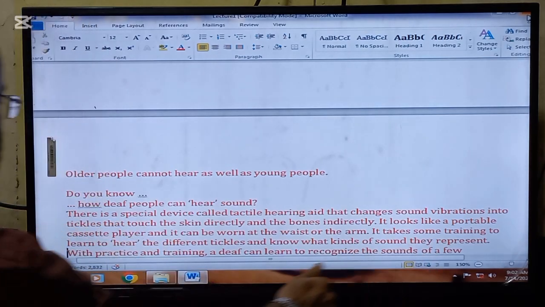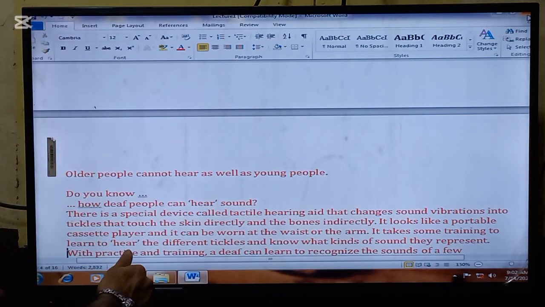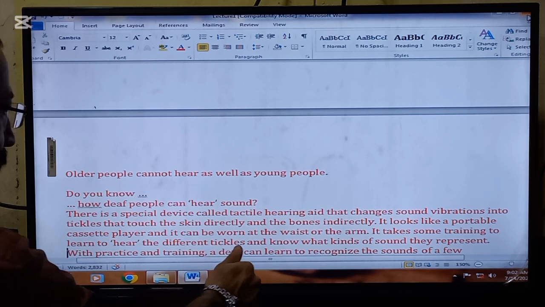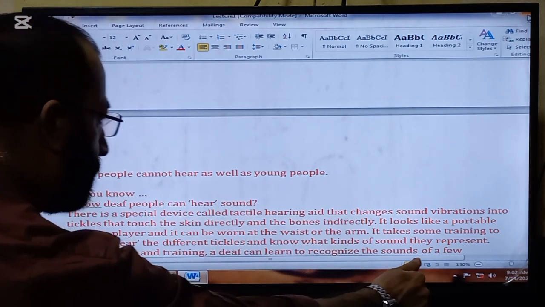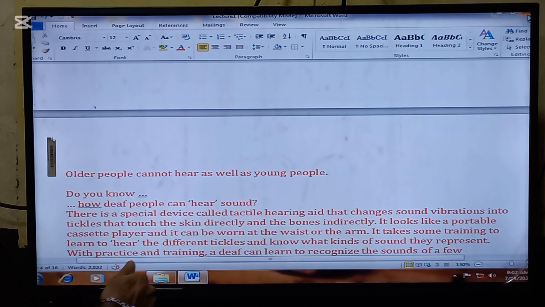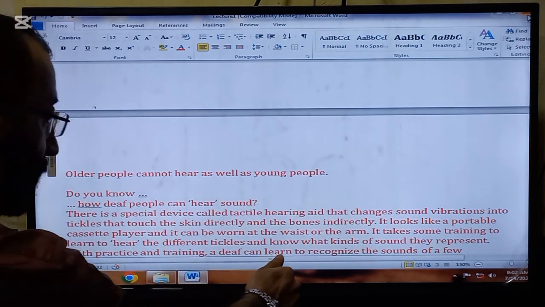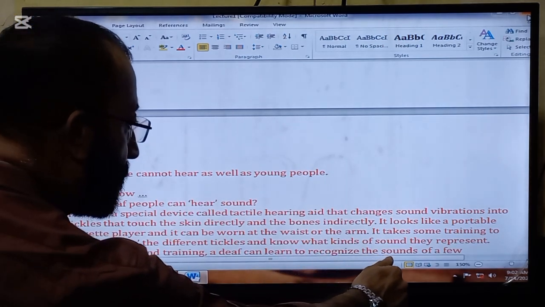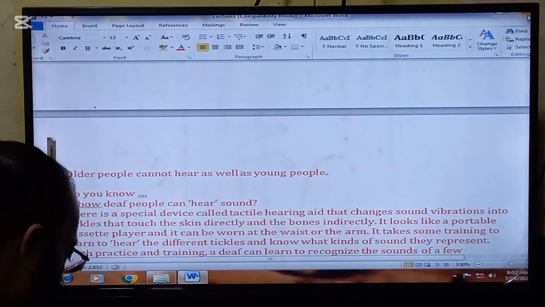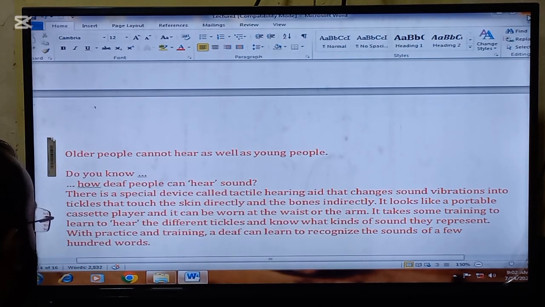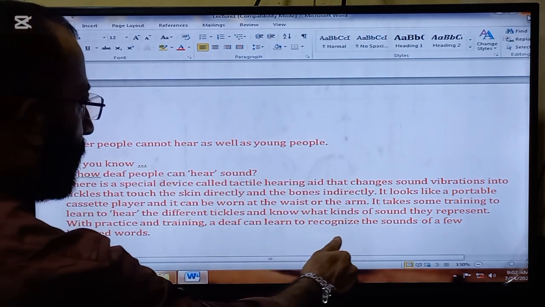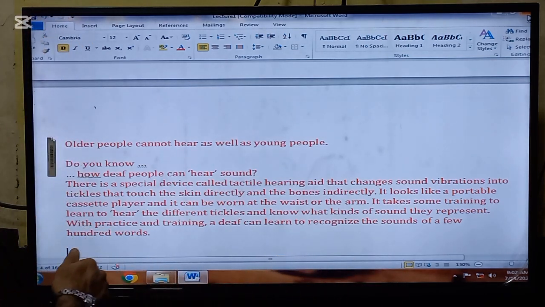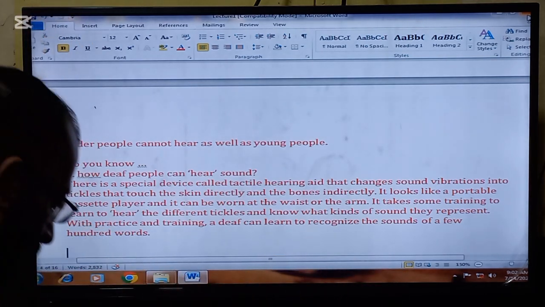It looks like a portable cassette player and it can be worn at the waist or the arm. It takes some training to learn to hear the different tickles and know what kinds of sound they represent. With practice and training, a deaf person can learn to recognize the sounds of a few hundred words.